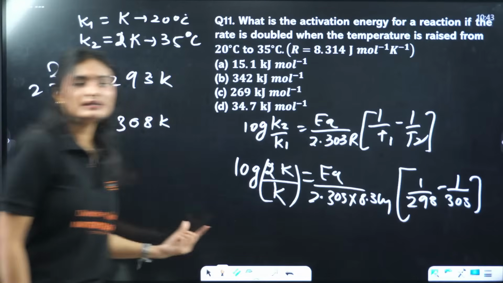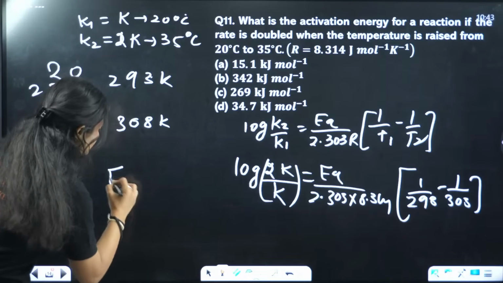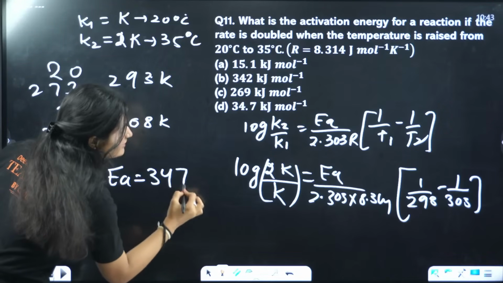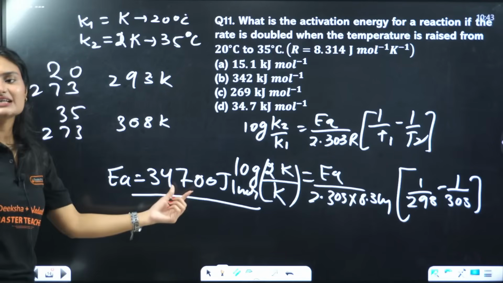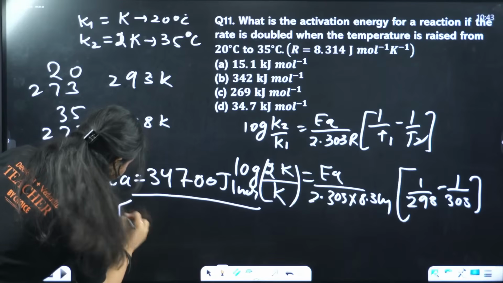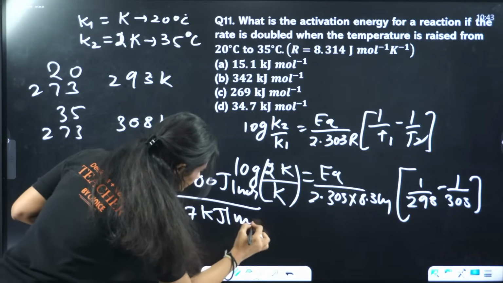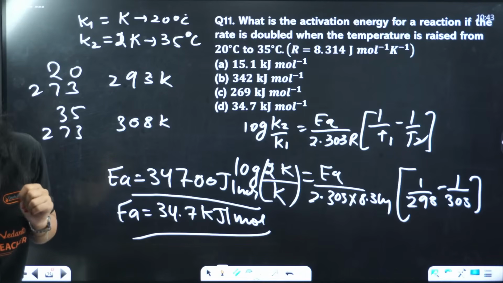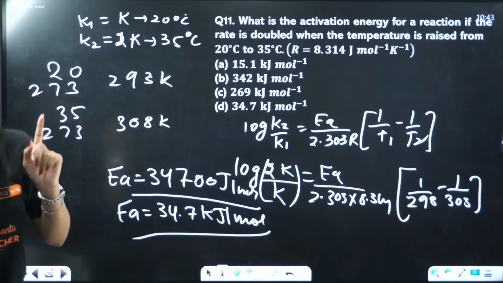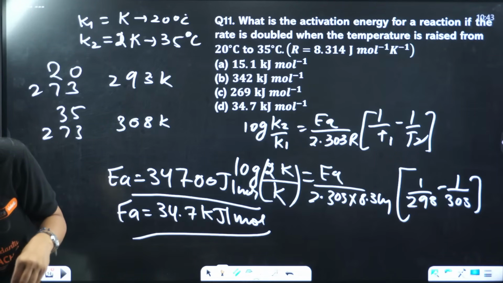You are better at calculation, much better than me, and you will have to be faster also. The answer will come out to be 34,700 joule per mole. Now I'll convert it into kilojoule. That will be 34.7 kilojoule per mole. Clear? 34.7 kilojoule per mole. Correct. Samshik also answered correctly. Nagraj also answered correctly. Pooja answered correctly. Nalen, you also answered correctly.